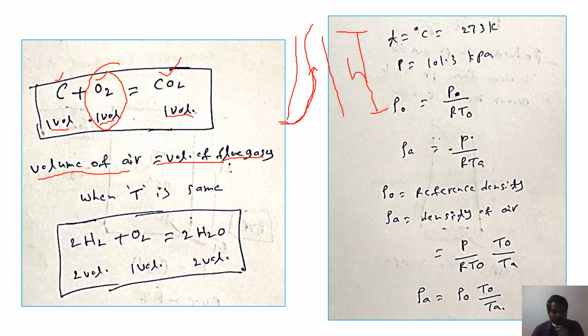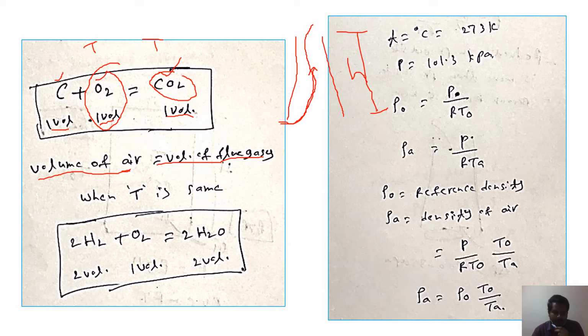So we can write it as O2, volume of air equals volume of flue gases. These two will be equal only when both have the same temperature. If the temperatures are the same, then only volume of air equals volume of flue gases. But in practice, after combustion, the temperature will definitely be higher. But here, just assume that the temperature is constant, so that volume of air equals volume of flue gases.